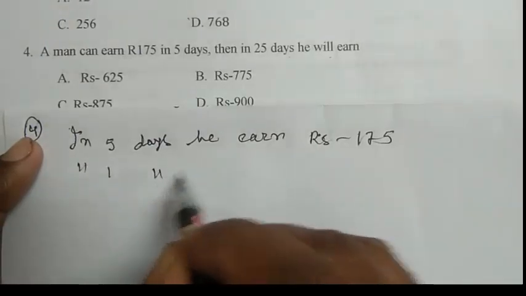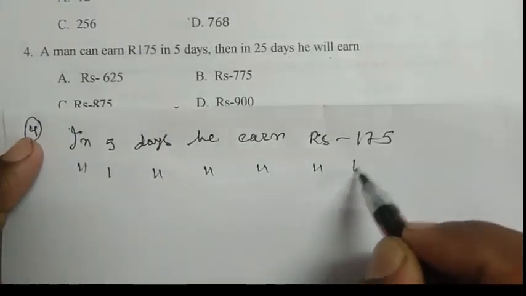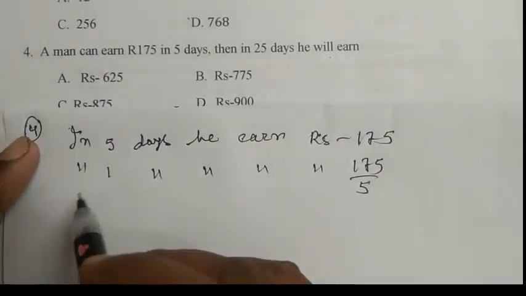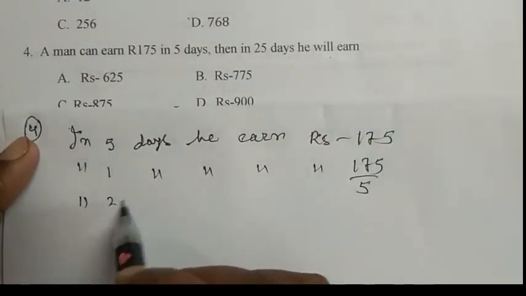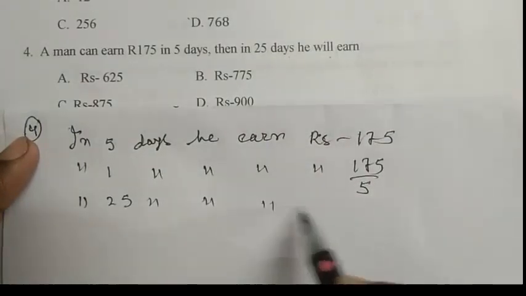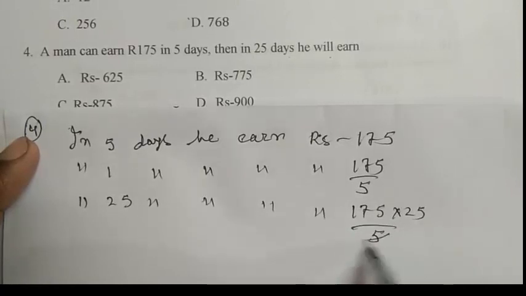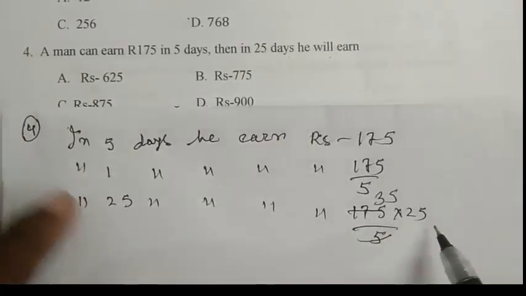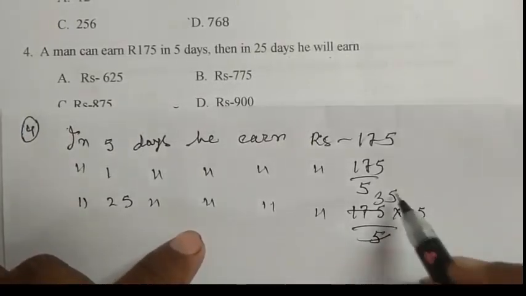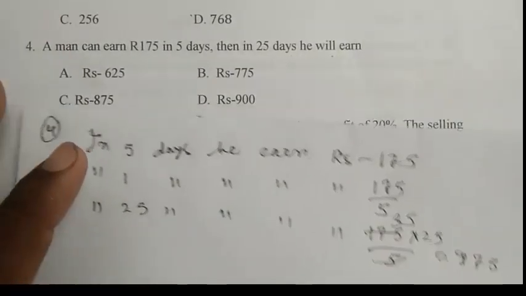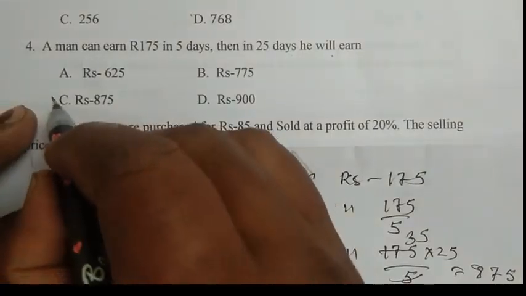In 1 day he earns rupees 175 by 5. In 25 days he earns rupees 175 into 25 by 5, that is 875. So C is the right answer.